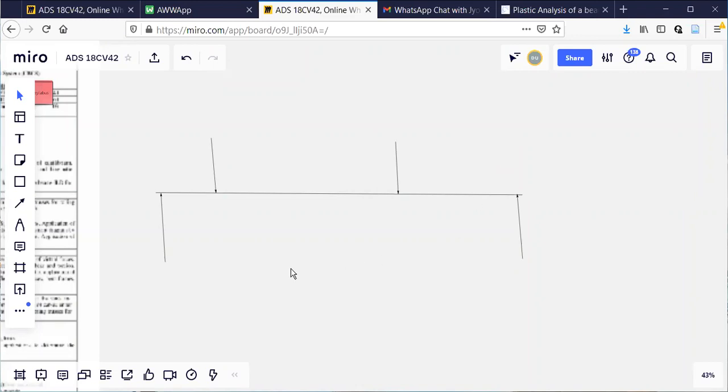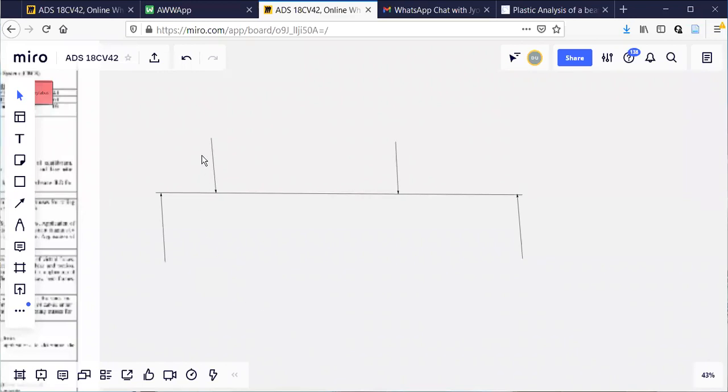If I say analyze this beam, we are trying to find out the unknown forces which are keeping the system in equilibrium. You should assume that the system is not disturbed, it is in equilibrium. There is no rotation or translation of the body. The body is not moving, the body is not rotating, which means the system is in equilibrium.